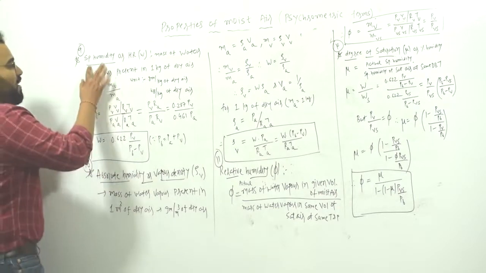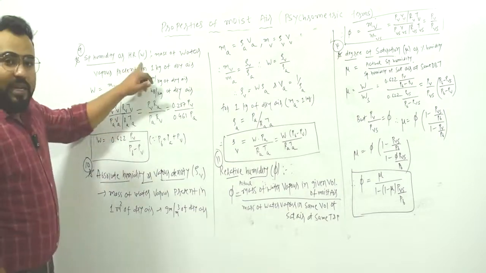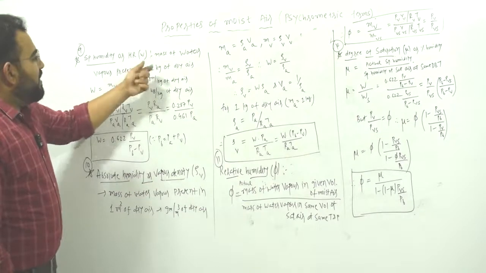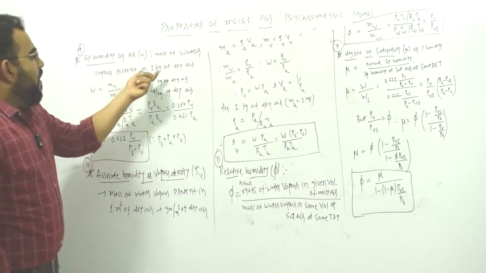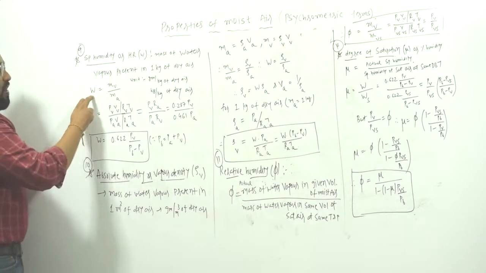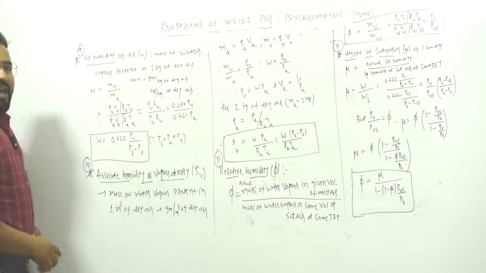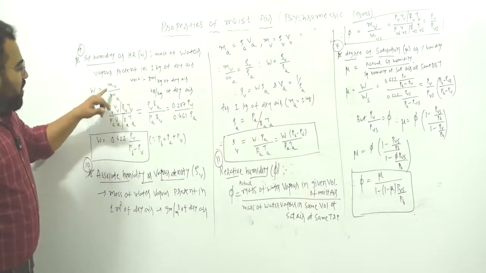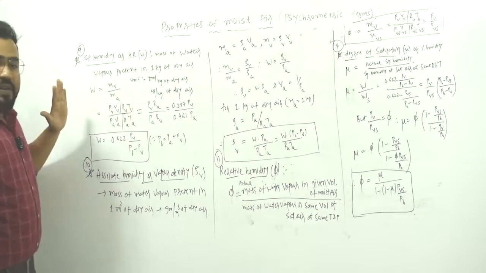The definition is, it is the mass of water vapor present in 1 kg of dry air. Therefore W is equal to the mass of water vapor upon the mass of dry air. So it is the mass of water vapor per 1 kg of dry air.